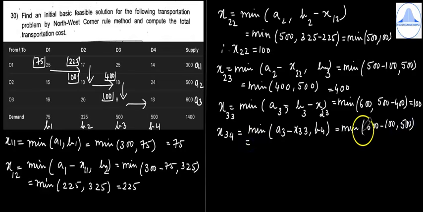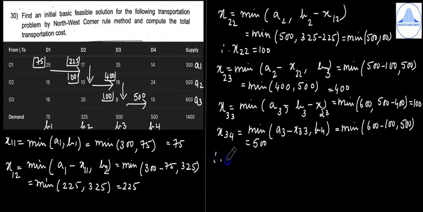So you will get minimum of 500 comma 500, which is equal to 500. So if you see, 500 matches with the requirement at D4 and 500 plus 100 gives you 600, which matches with the availability at O3.